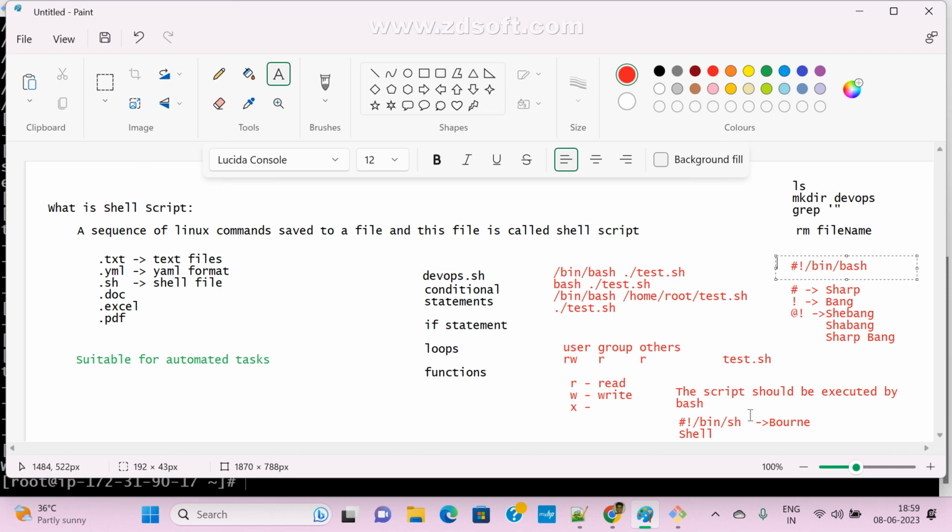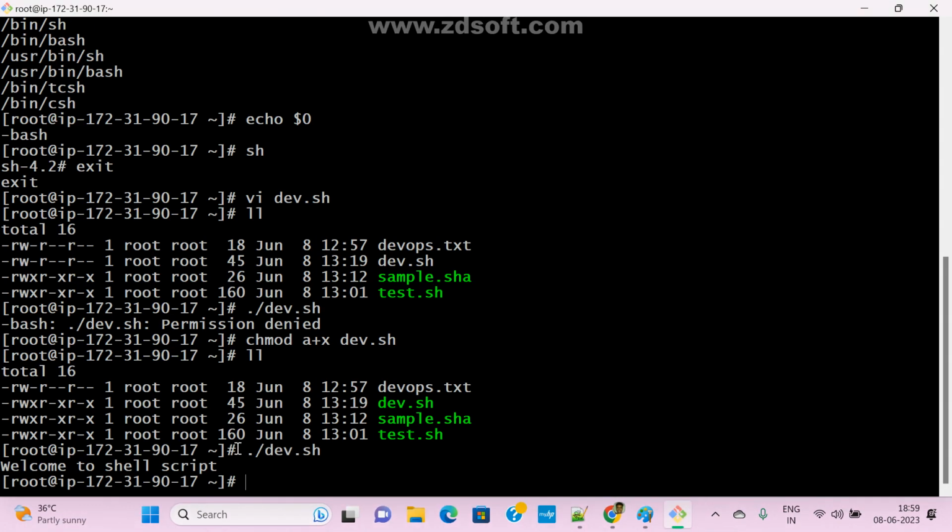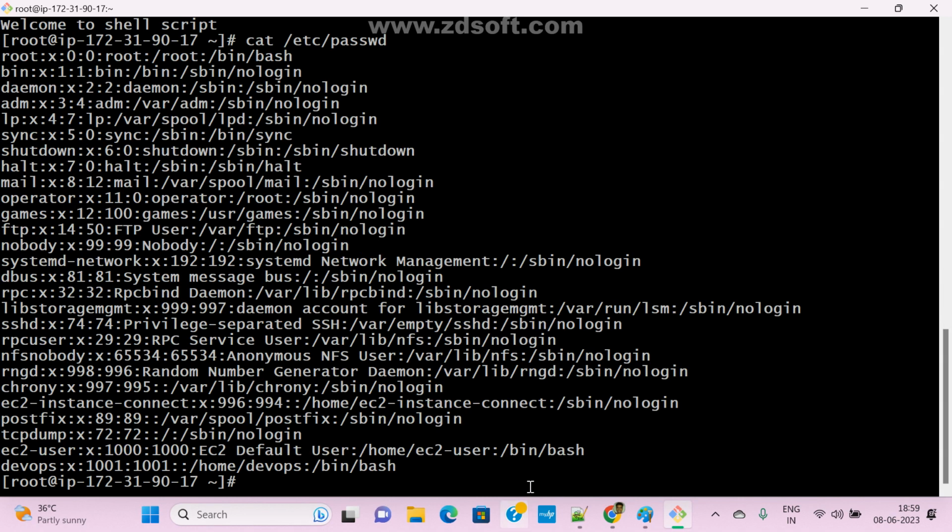Now if you want to see, you have one user, right? We have one user here also. We can see with cat /etc/passwd, mostly we can see bash only. See here /bin/bash, this is the bash mode it is executing. This is the default user, right?